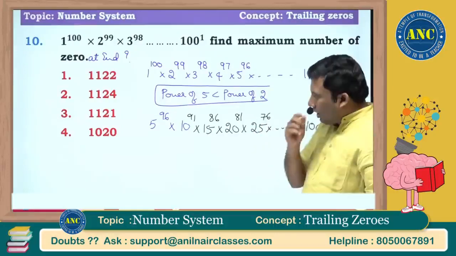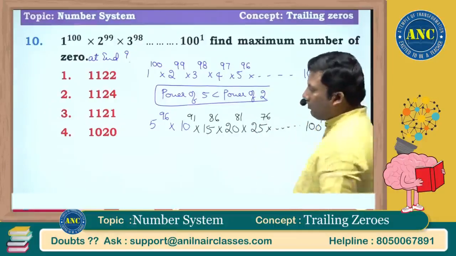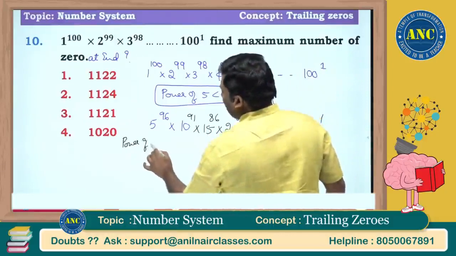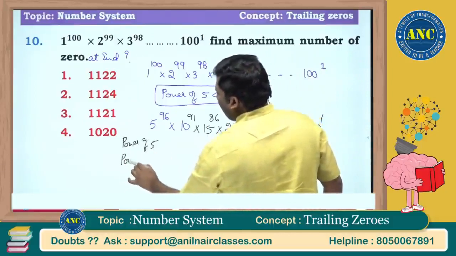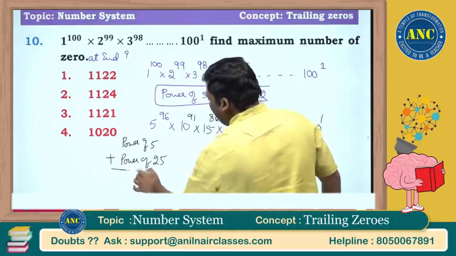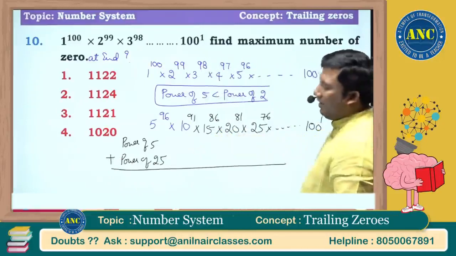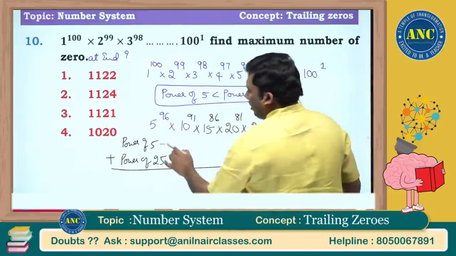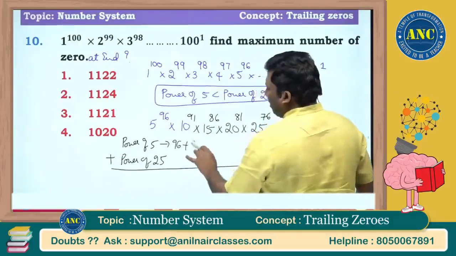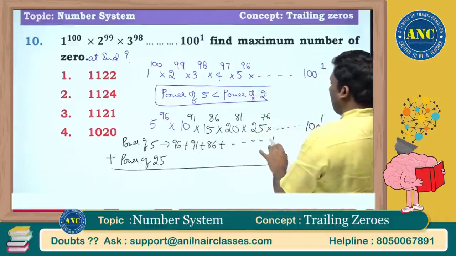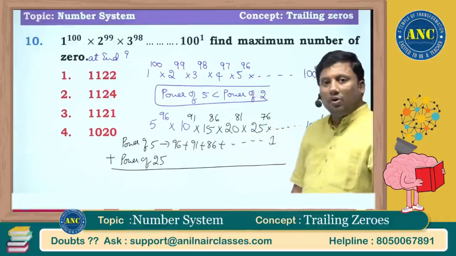Now if you observe carefully, first we will do powers of 5, then we will do powers of 25, then we will add it. In that way, the logic will be very, very easy. Every term contains 5, so 96 will come, 91 will come, 86 will come, and so on up to 1 will come. Are you all with me?